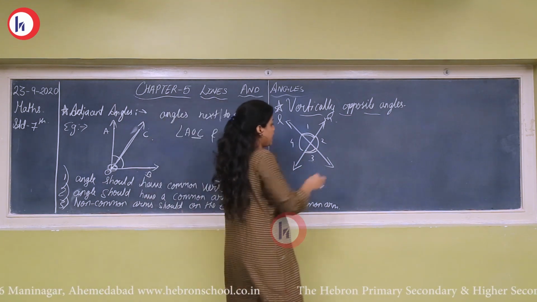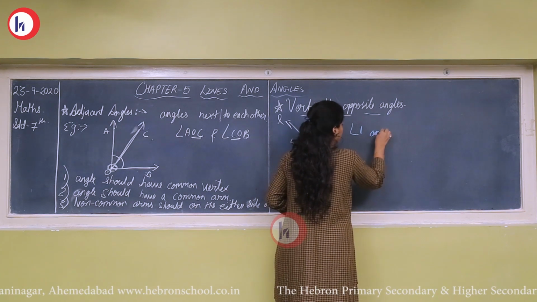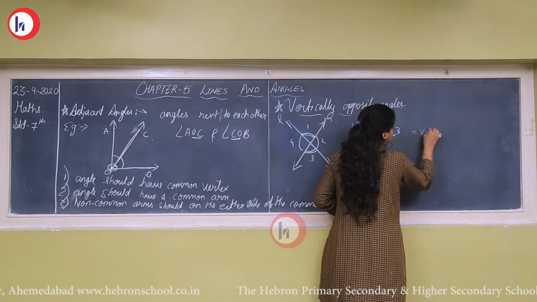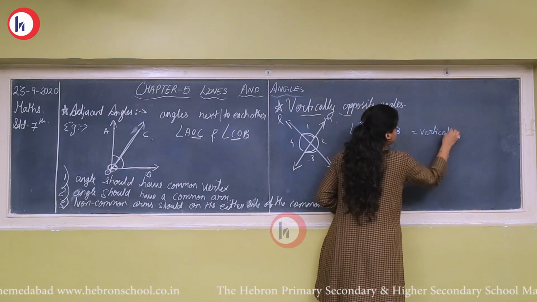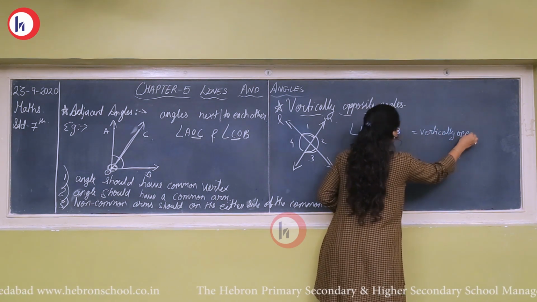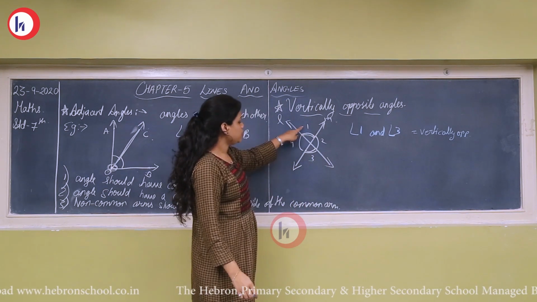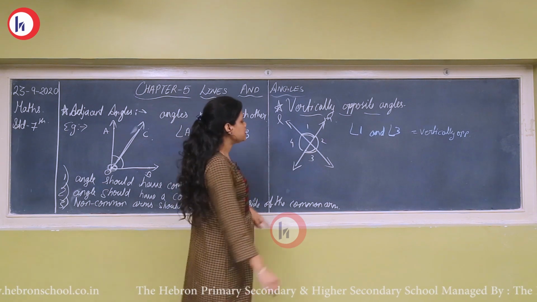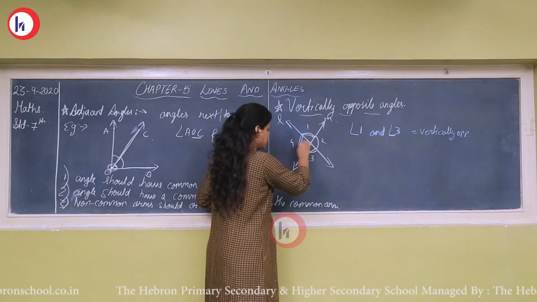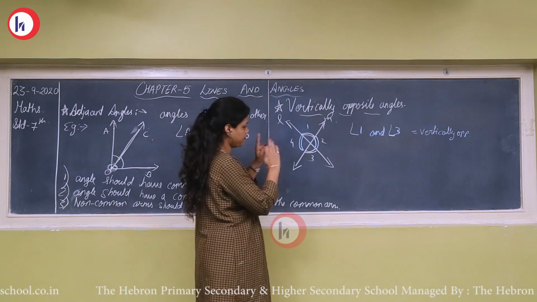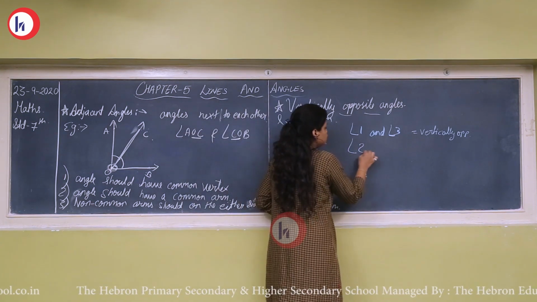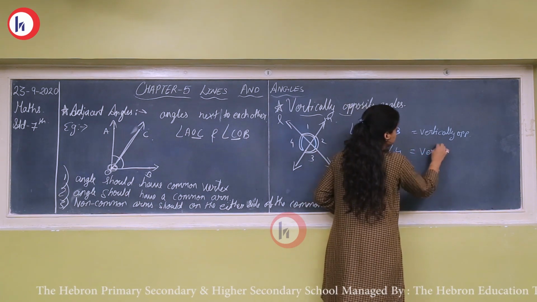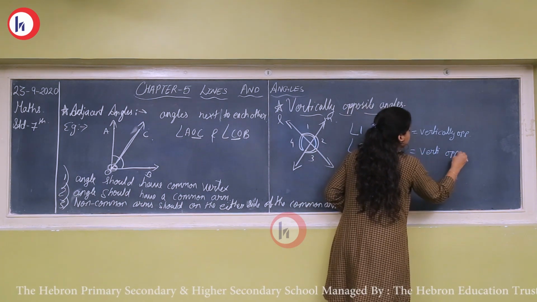That means angle 1 and angle 3 are vertically opposite, so that is one pair of vertically opposite angles. Same way, 4 and 2 are facing each other. That means angle 2 and angle 4 is another pair of vertically opposite angles.